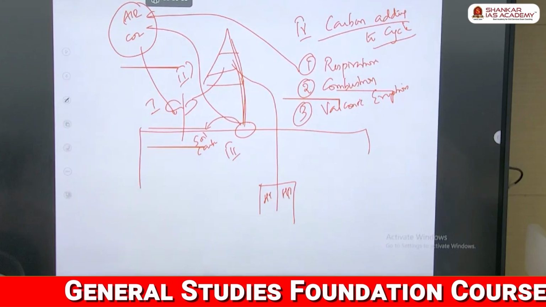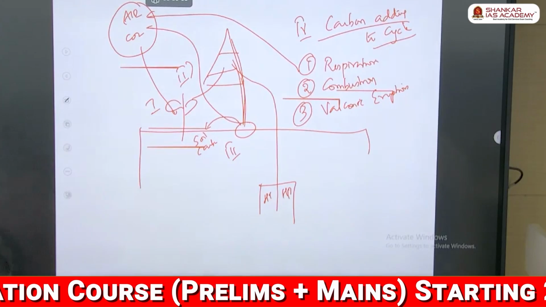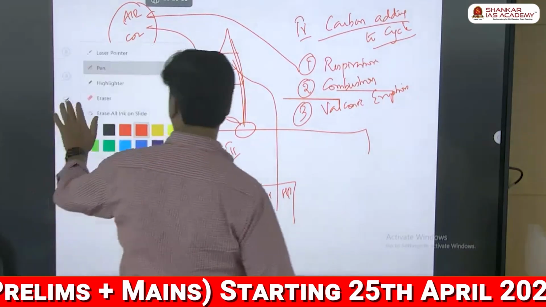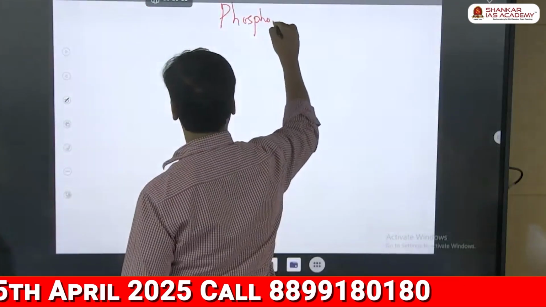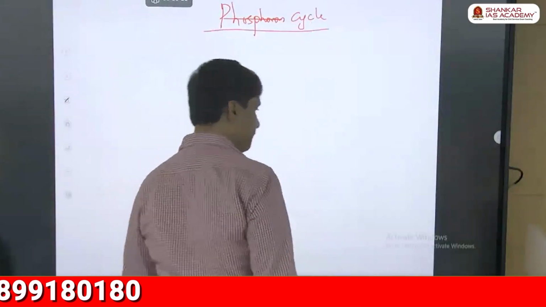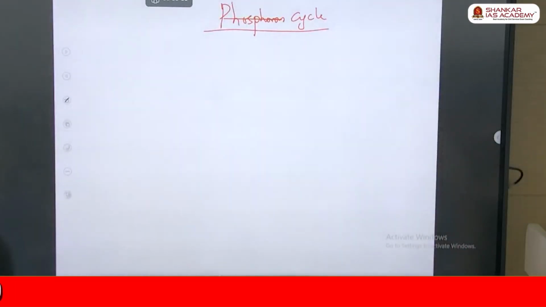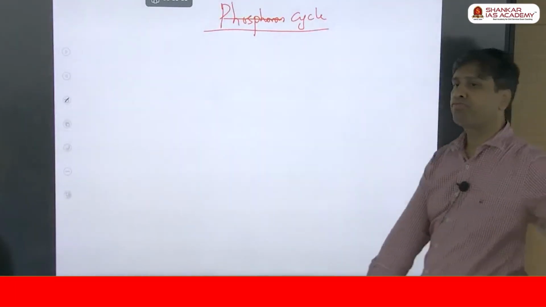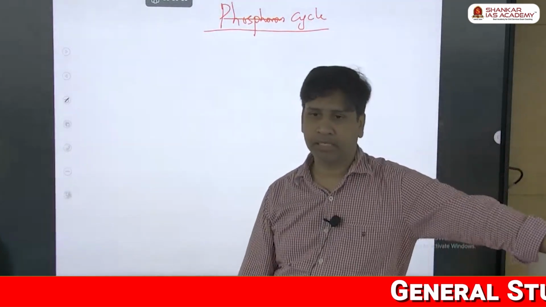So these are the two gaseous cycles. Now last one, we will see one sedimentary cycle, the phosphorus cycle.